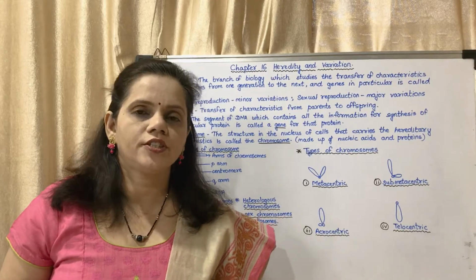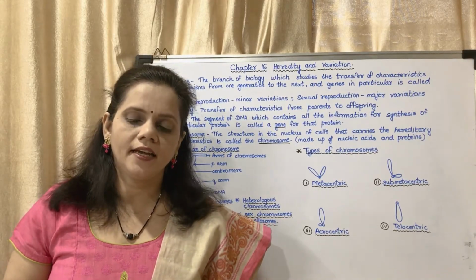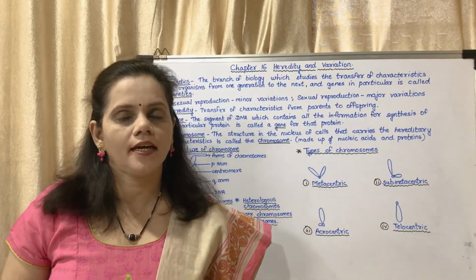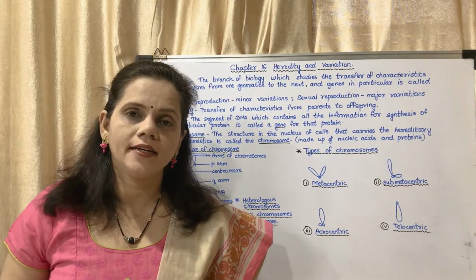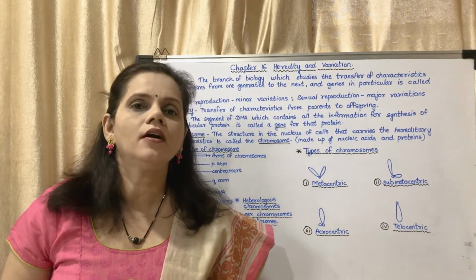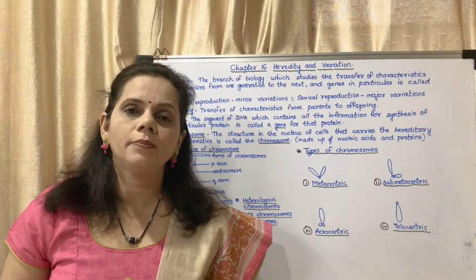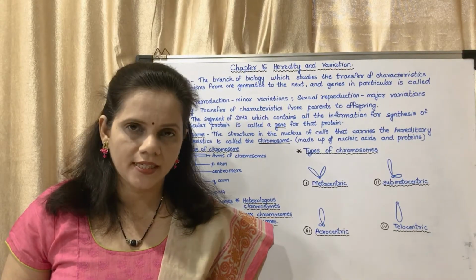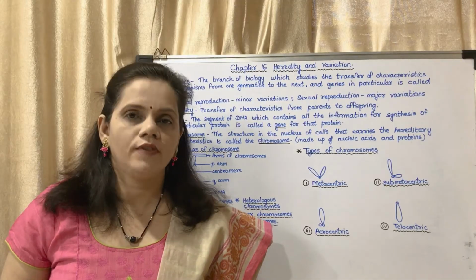So today we are going to start with chapter 16, heredity and variation. You might have studied about the terms heredity and variation. What is heredity? Heredity is the transmission of characteristics from parents to their offsprings. And what do you mean by variation? The changes which you see from one generation to next generation, that is said to be variations.